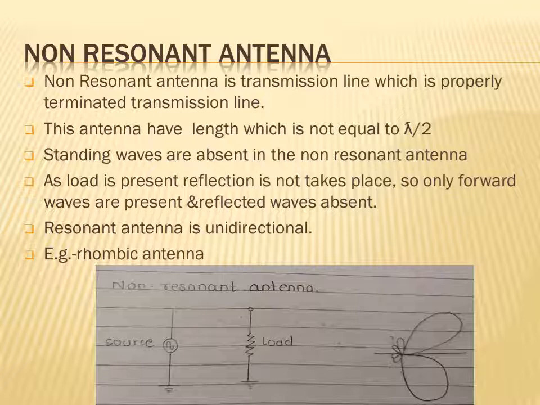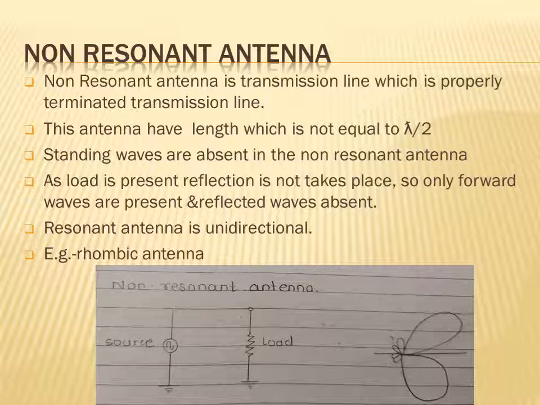So this non-resonant antenna is unidirectional. Why is it unidirectional? Only forward waves are present, so it is unidirectional. And why is the resonant antenna bidirectional? Because both forward and reflected waves are present, so it is bidirectional. An example of a non-resonant antenna is the rhombic antenna.